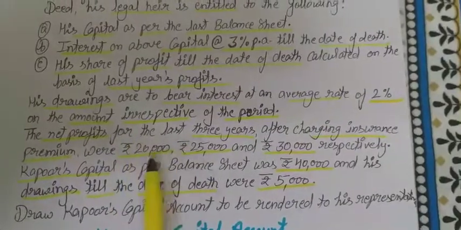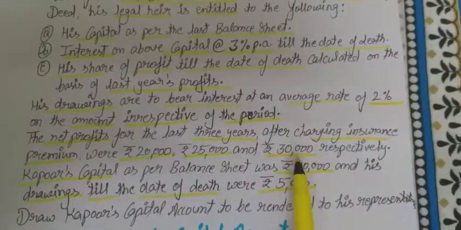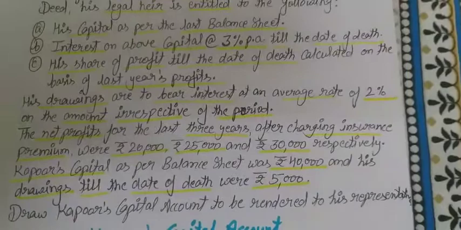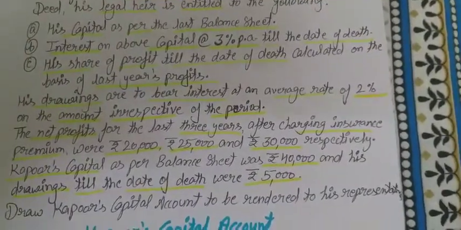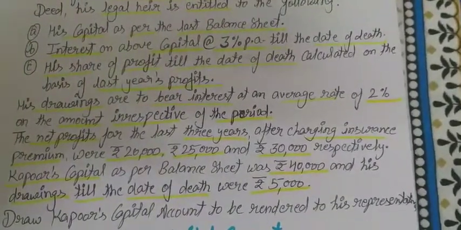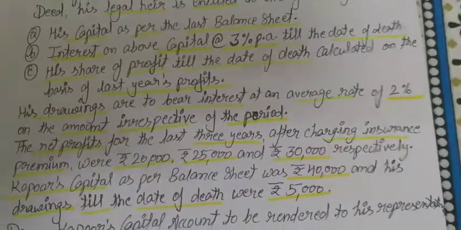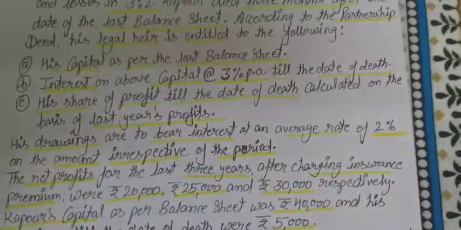So where we have to use these profits when solving the problem, we will discuss.